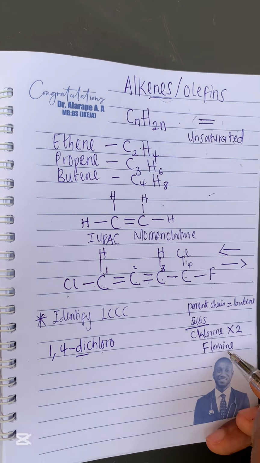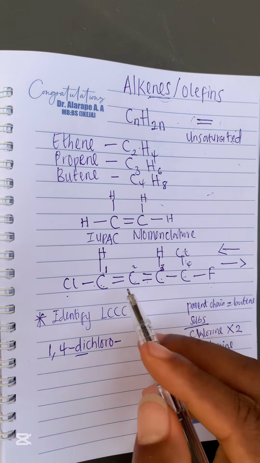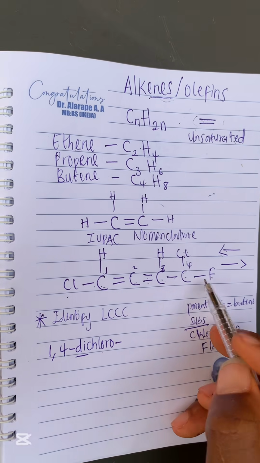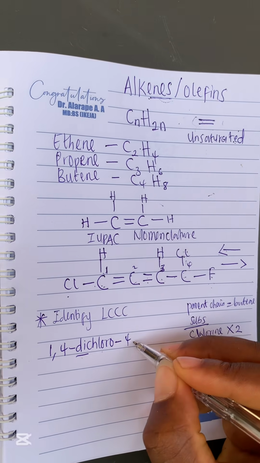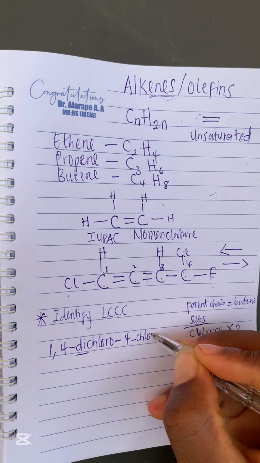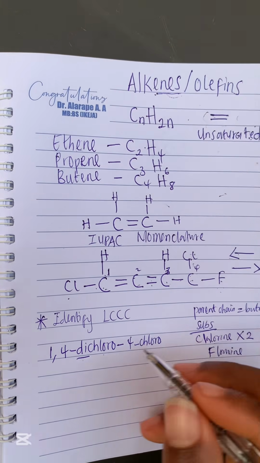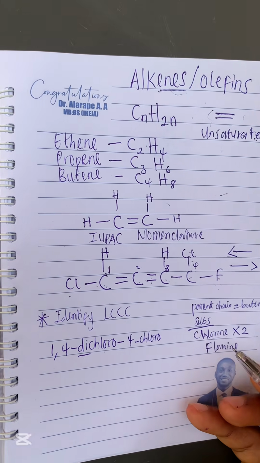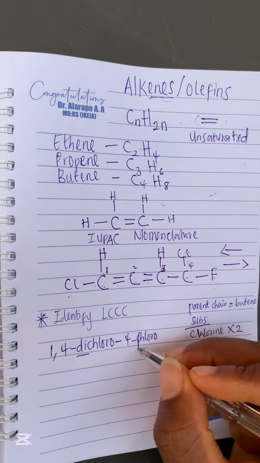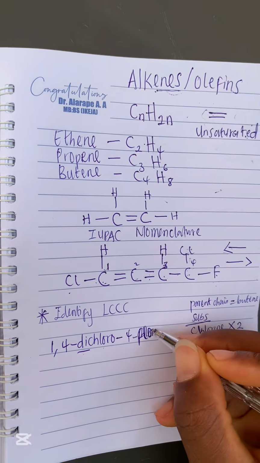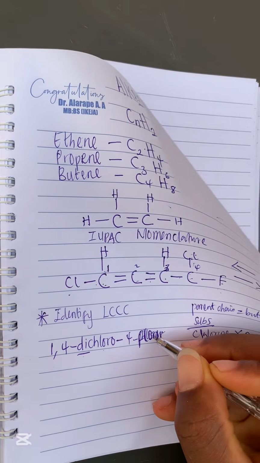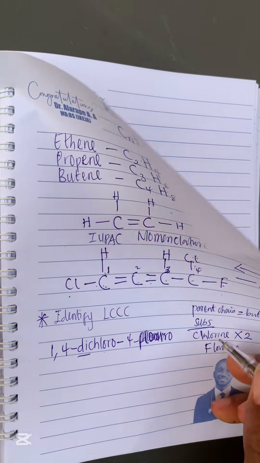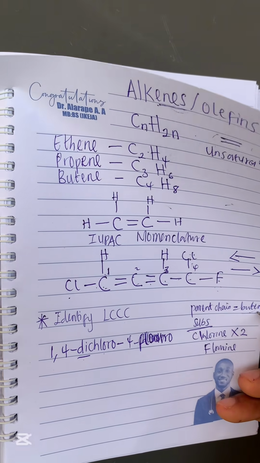So after chlorine, we have fluorine. Fluorine is on carbon 4. So 1, 2, 3, 4. Fluorine is on carbon 4. So we write 4-chloro. Oh, sorry, it's not chloro, it's fluoro. It is fluorine. So 4-fluoro. And then what? The parent name, butene, right?